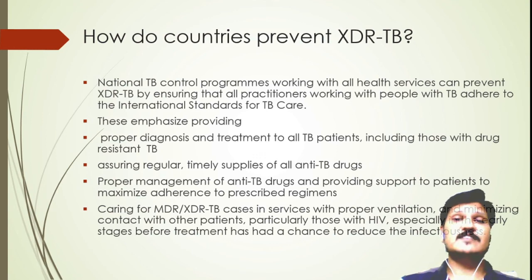This emphasizes providing proper diagnosis and treatment to all TB patients, including those with drug-resistant TB, assuring regular, timely supplies of all anti-TB drugs, proper management of anti-TB drugs and providing support to patients to maximize adherence to prescribed regimens, caring for MDR or XDR-TB cases in services with proper ventilation and minimizing contact with other patients, particularly those with HIV, especially in the early stages before treatment has had a chance to reduce the infectiousness.